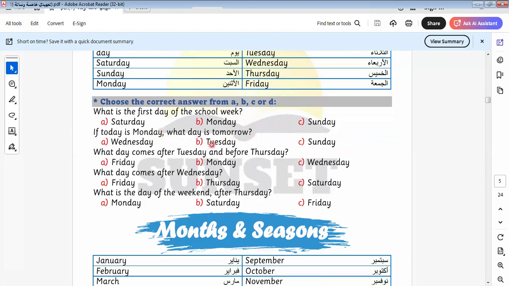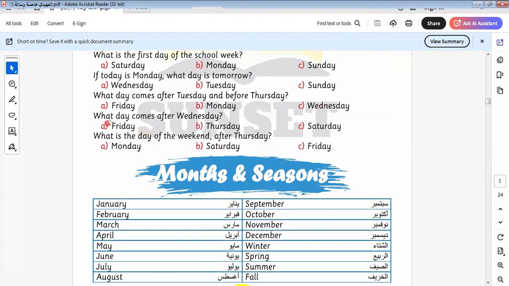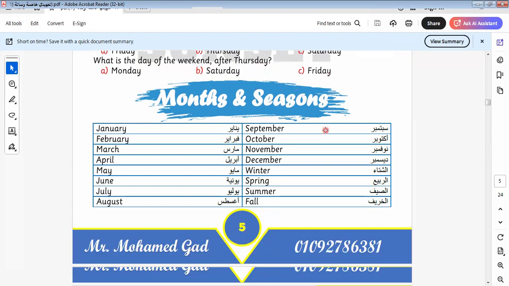So the next day will be Tuesday. What day comes after Tuesday and before Thursday? It will be Wednesday. We have Tuesday, Wednesday, Thursday, so the answer is Wednesday. What day comes after Wednesday, without thinking? Thursday. What is the day of the weekend after Thursday? Without thinking, Friday.